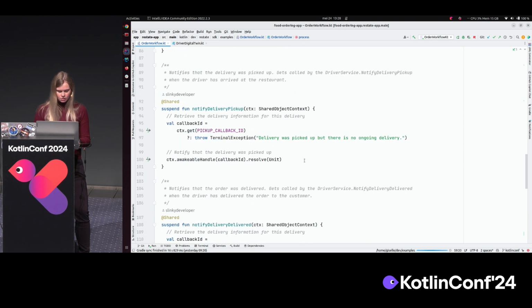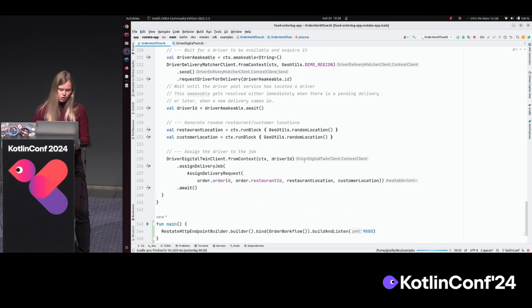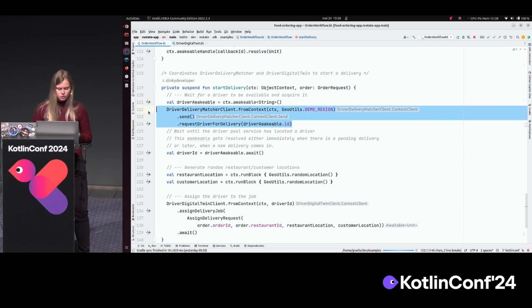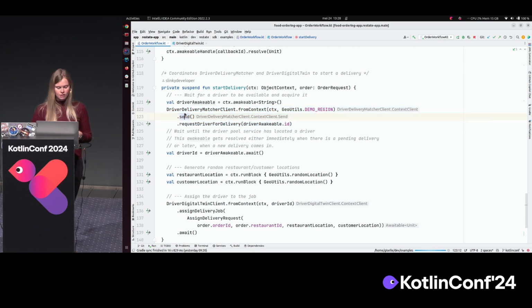Then maybe the final thing to show is how you can just call a service in a normal way. So if one service calls another service, we have generated clients for that. You can send a message by calling the client, specifying that you just want to send it. If you don't use send, it will be request response. And like that, you can call the services of other services, the functions of other services, sorry.